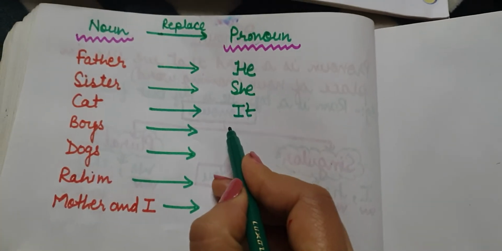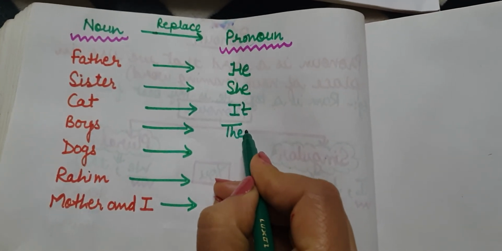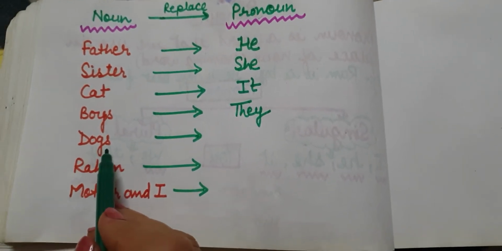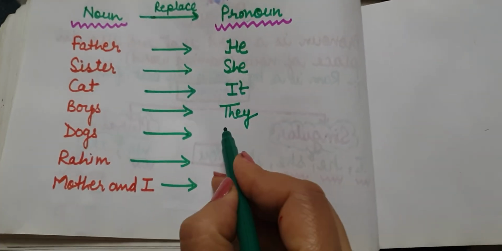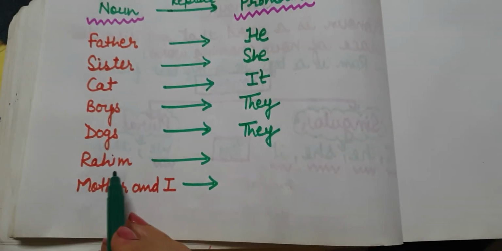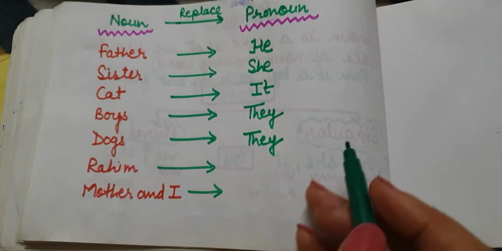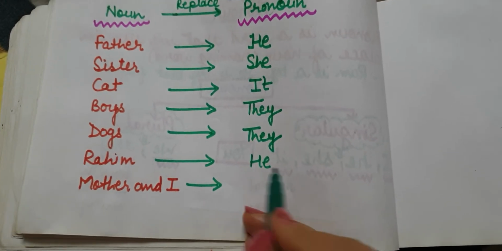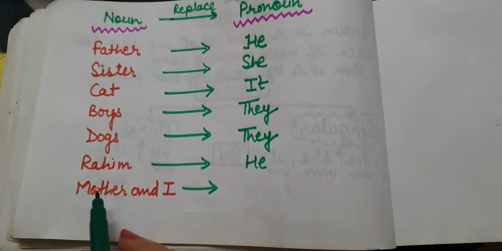So we are going to replace with they. Here animals but more than one, plural. So again they will be used. Rahim, name of a boy and singular. So we are going to replace it with he.